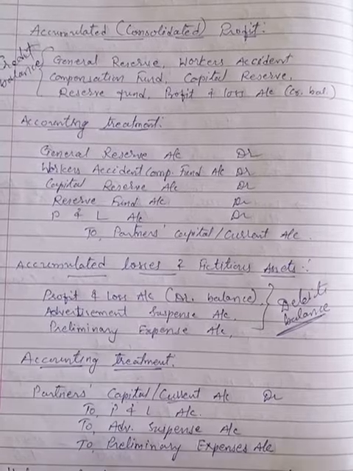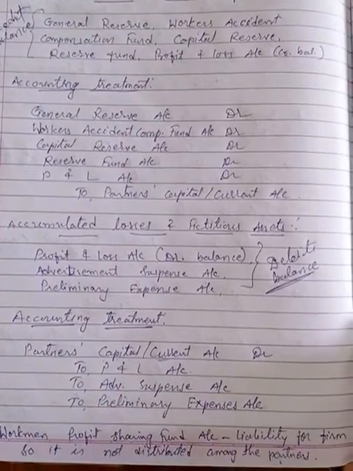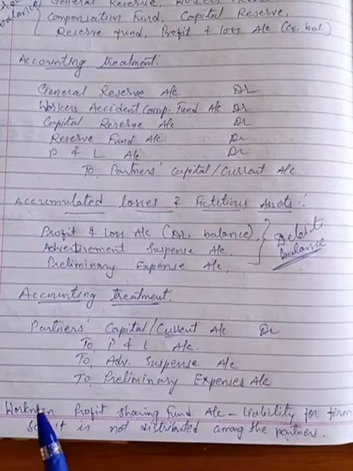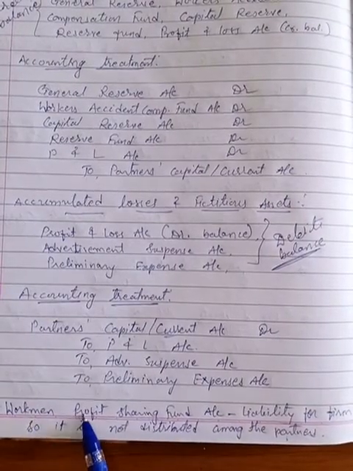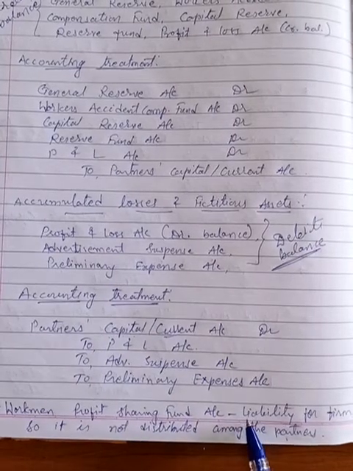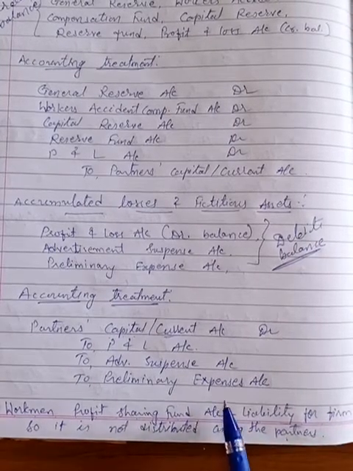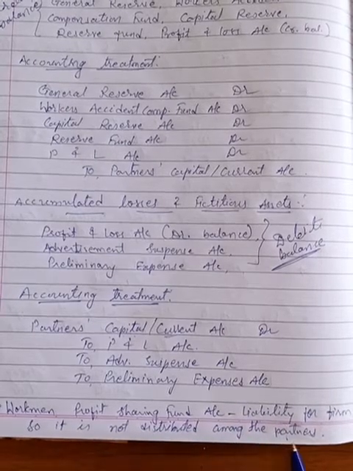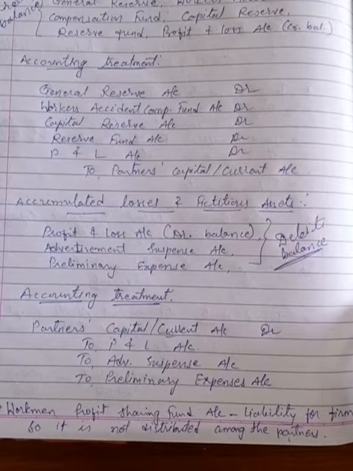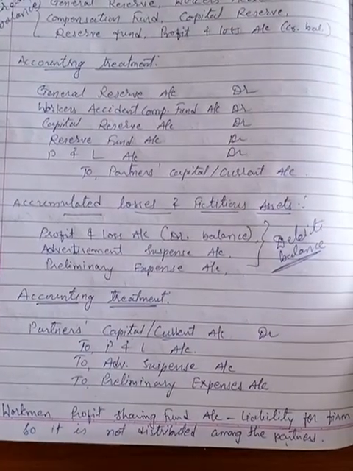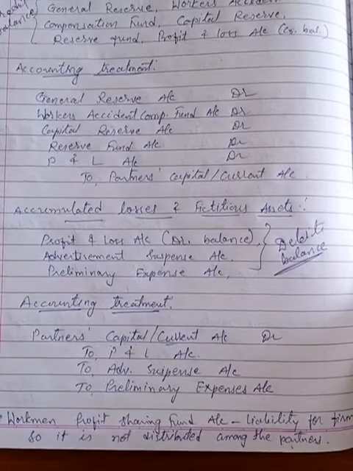And afterwards, the last one, this note also you have to write down below that: workmen profit sharing fund account, a liability for the firm, or you can write that it is a liability for the firm, so it is not distributed among the partners. Like this you have to write the note also. So this is the thing which you have to copy.